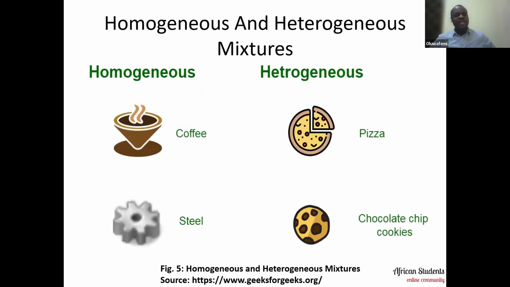All right, homogeneous and heterogeneous mixtures. A very good example of a homogeneous mixture is your coffee. How many of us have taken coffee before? Yes, put your response in the comment section. If you have taken coffee before, you discover that coffee is a mixture. And why is it a mixture? It's a mixture of different components.